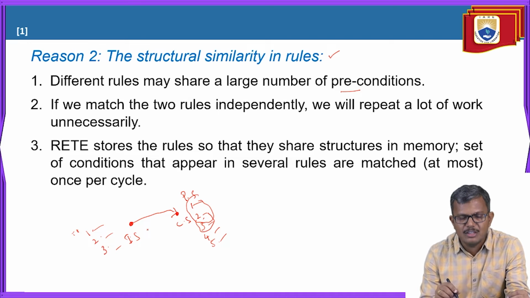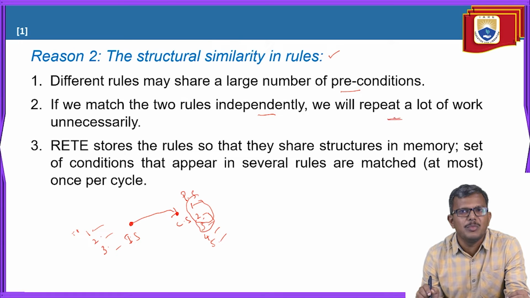So if we match the two rules independently, then again it's not necessary to do the comparison. Just ignore the preconditions which you have already applied in the previous state. So how do we come to know that? RETE is going to maintain all such information. Before performing the search or the matching of the rules' preconditions and the current state descriptions, your primary duty is to refer to RETE.